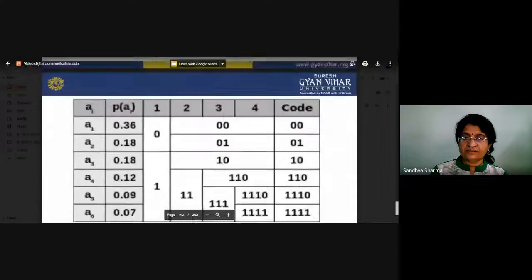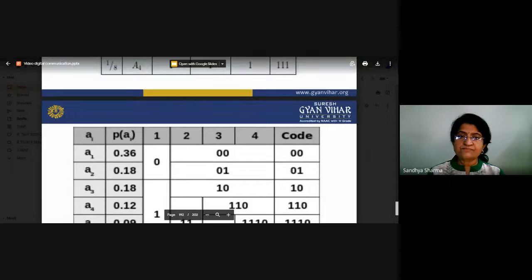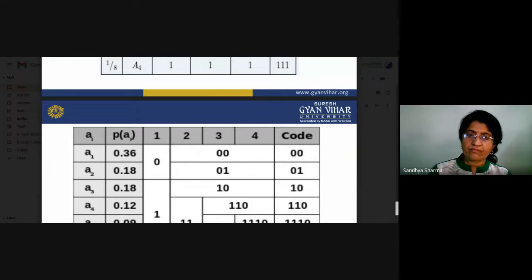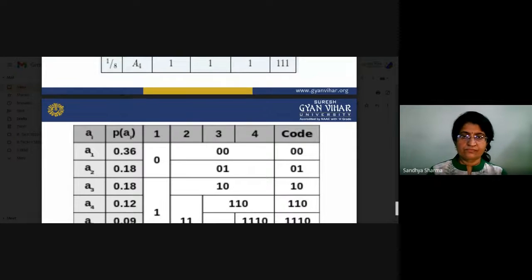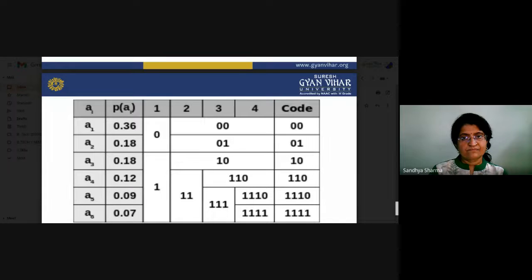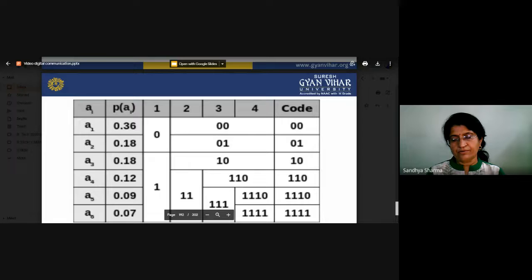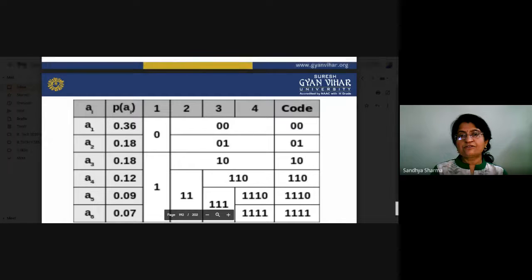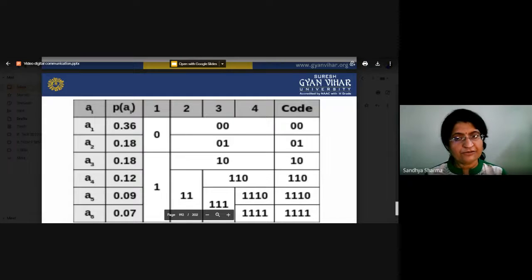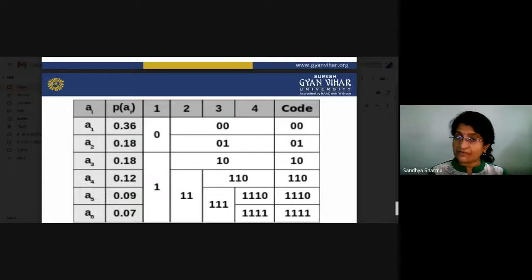So I think it will be clear to you. There is Huffman coding and there is Shannon-Fano coding. In both codings, we opt for variable length. So we are not getting a fixed length code, we are getting a variable length code. So this is the purpose of our source coding. We have to optimize the code. So what is the basic definition of optimizing the code?